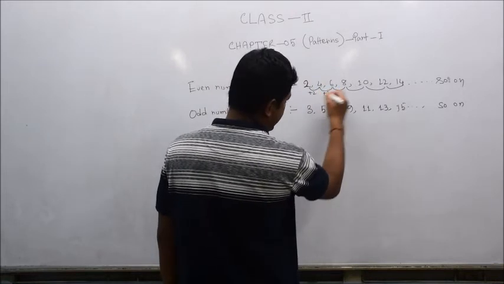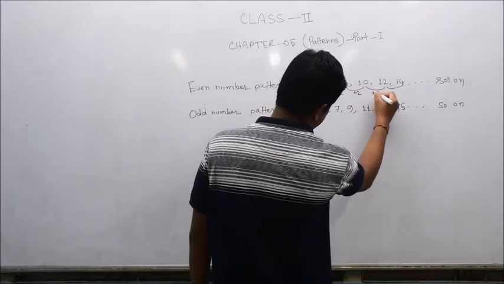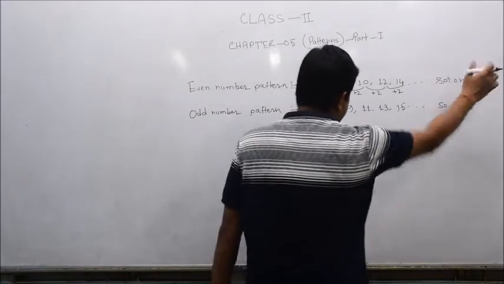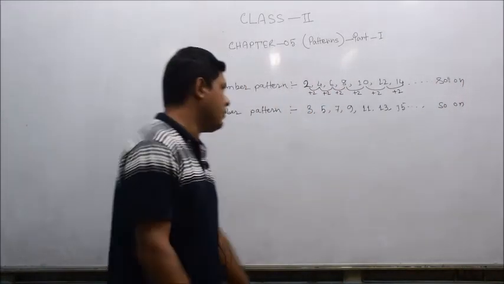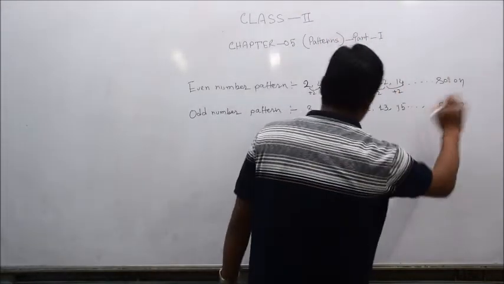Similarly 4 plus 2 becomes 6, 6 plus 2 becomes 8, 8 plus 2 becomes 10, 10 plus 2 becomes 12, and 12 plus 2 becomes 14. This way it is going. So we can say that it is an infinite number pattern. Okay, we can write it to infinity.